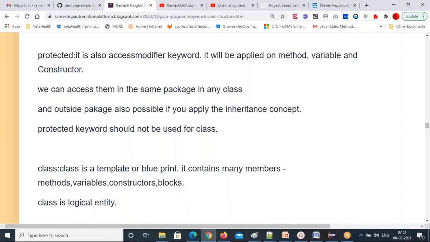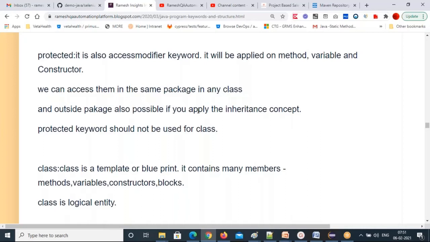So you can access it in the same package from any class, same as default. But what is extra here? If you apply the inheritance concept, then you can use it outside the package also. Outside package also it is possible. That's what protected means. Any questions? So let's see how to create protected things.